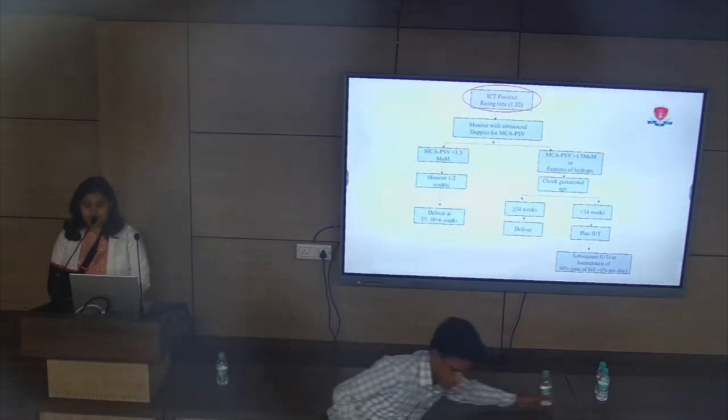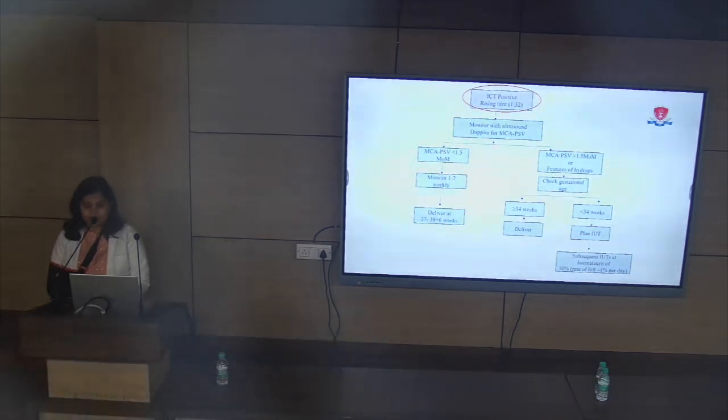If the age is more than or equal to 34 weeks, the fetus has gained its maturity, we can deliver the baby after the steroid coverage. But if it is less than 34 weeks, then we have to go for fetal blood sampling, followed by intrauterine transfusions, which will be discussed in detail by Dr. Rekha.